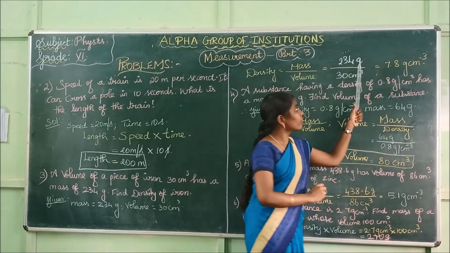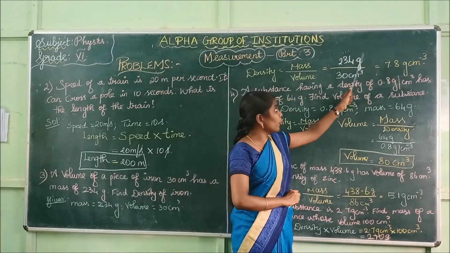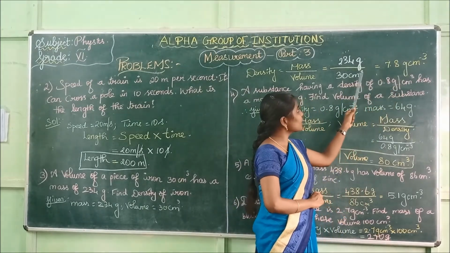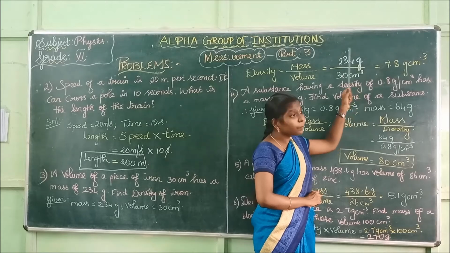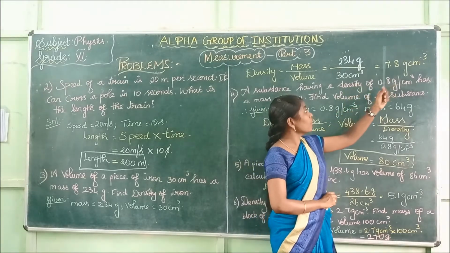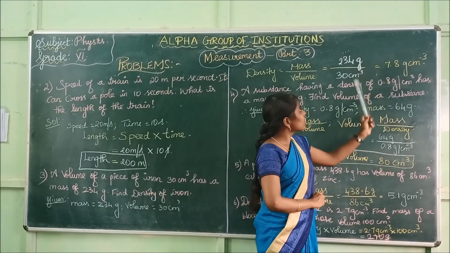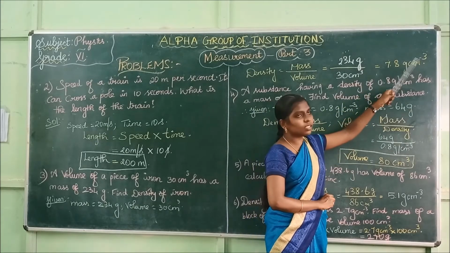This centimeter power 3, if it goes to the numerator, it becomes minus 3. So the value is 7.8 gram centimeter power minus 3.